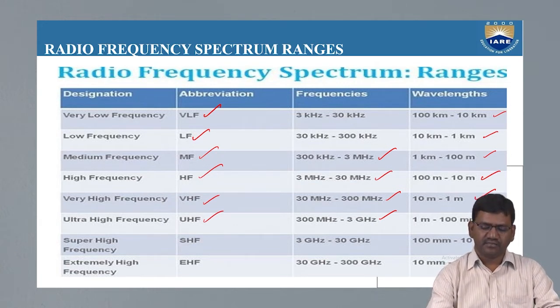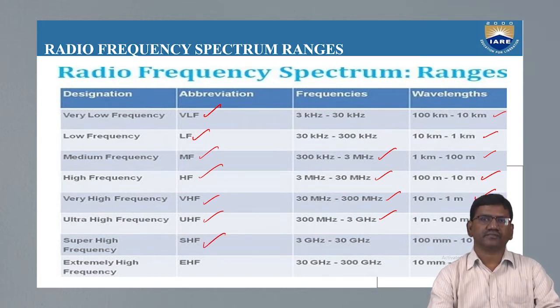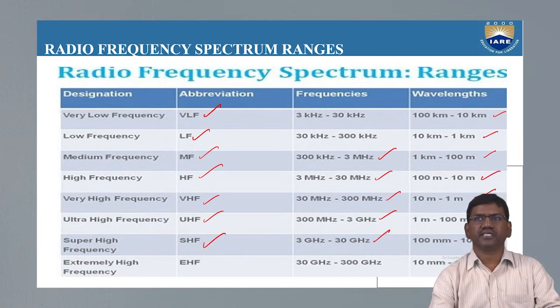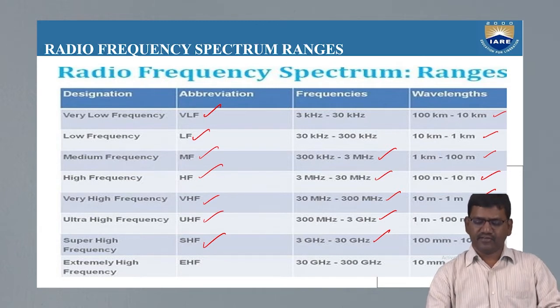Another abbreviation is SHF, whose full form is super high frequency. Its frequency ranges between 3 GHz to 30 GHz, and its wavelength ranges between 100 mm to 10 mm.